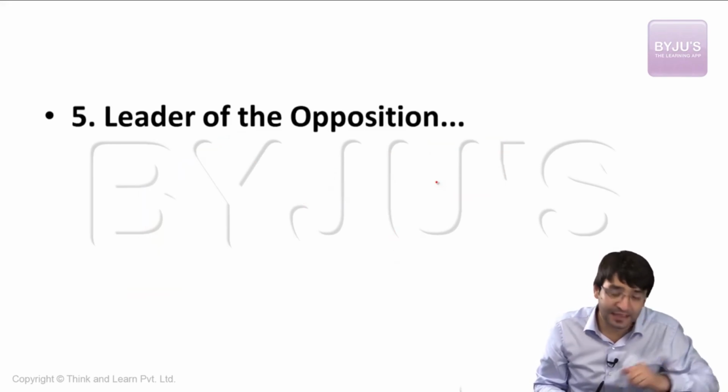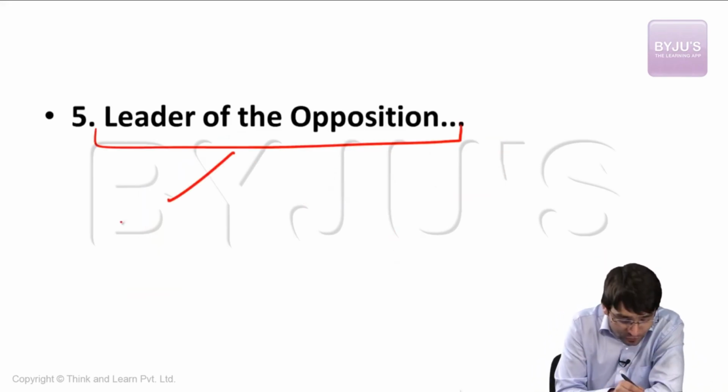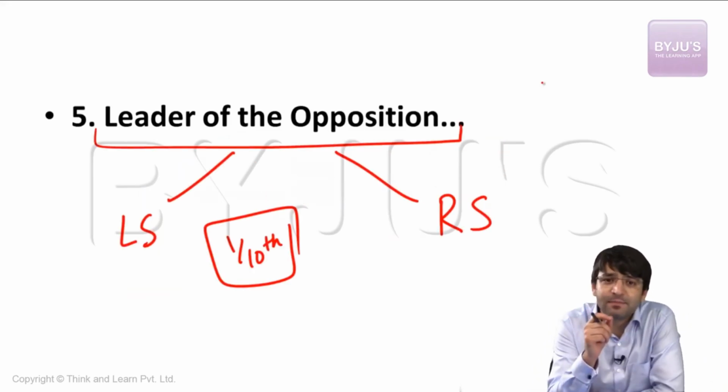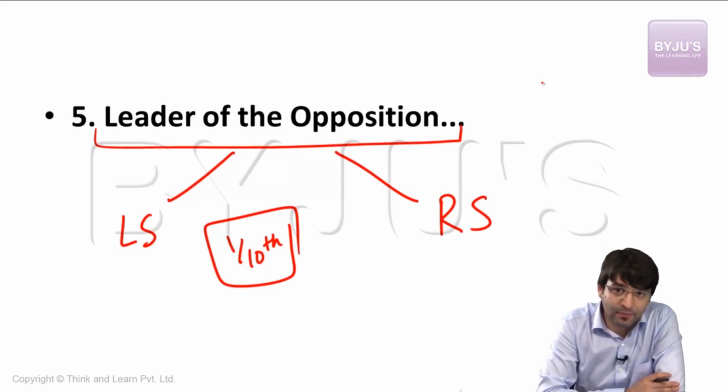position, another office, and that is the office of leader of opposition, both in Lok Sabha as well as in Rajya Sabha. That means any political party which is not in government, if it gets 1/10 of the total strength of the House in terms of their seats, then that party can be allowed to nominate someone as the leader of the opposition. In Lok Sabha currently, BJP was the single largest party, more than 282 seats. The second largest party in terms of numbers was the Congress party, which would get only 44 seats.